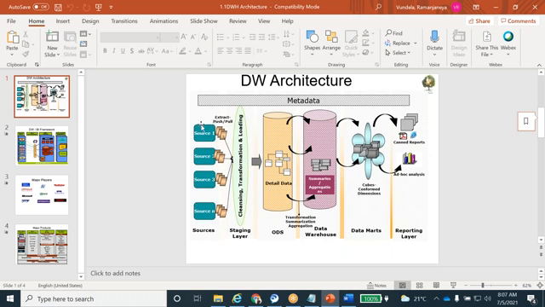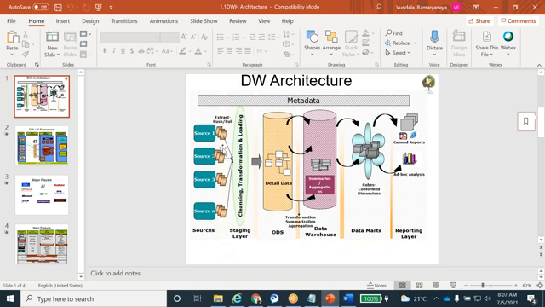What is meant by homogeneous? We are getting the data from multiple sources but in the same format. For example, source 1 data we get from the Oracle database, source 2 data from SQL Server, source 3 data from DB2. The sources are different but the format is the same, all table format only. These kinds of sources we call homogeneous sources.